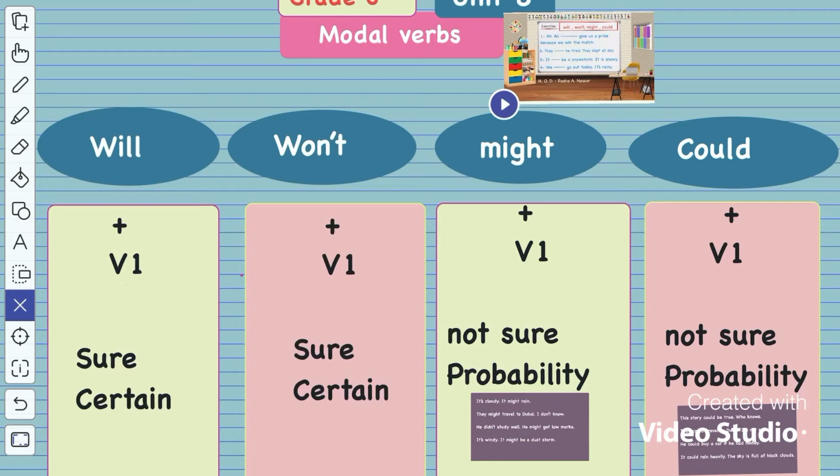Let's see the other modal verb. It's might. Might, when you are talking about something you are not sure about. It is something I am not sure of. So it expresses probability. Okay, so I am not sure. Let's see the examples together here.